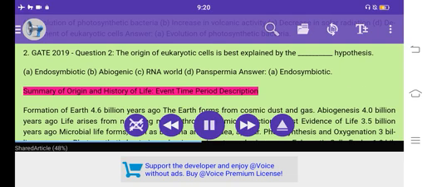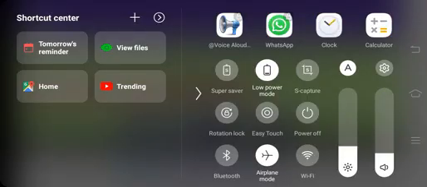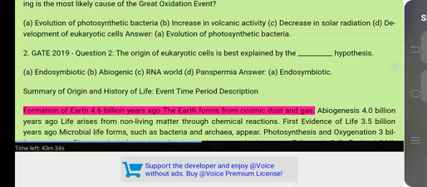Summary of origin and history of life. Event time period description. Formation of Earth. 4.6 billion years ago the Earth forms from cosmic dust and gas.